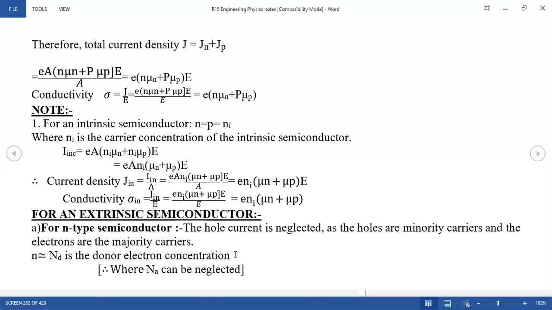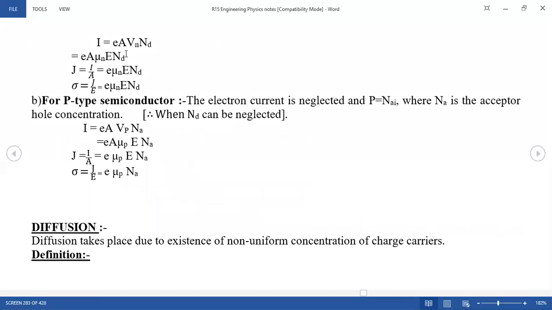Okay, you go for the next one. In the case of N-type, I is given, but J is calculated, and sigma is also calculated. In a similar way, you calculate for P-type also. What is P? In a P-type semiconductor, electrons are the minority. So the conductivity in the case of a P-type semiconductor, this is the current density and this is the sigma. Very clear?